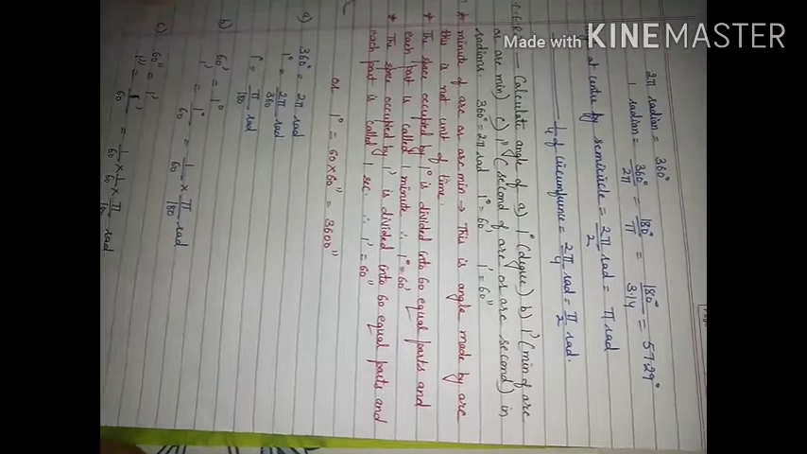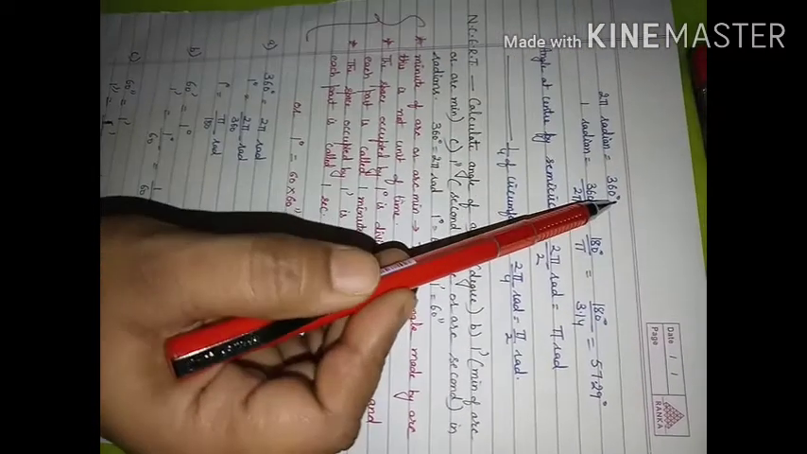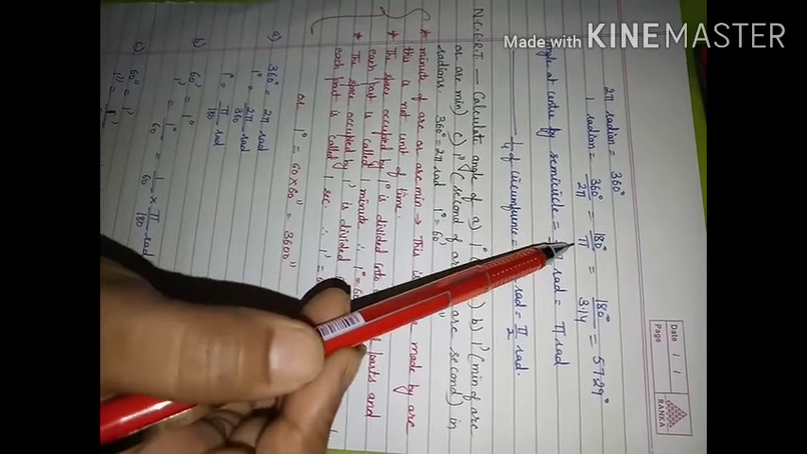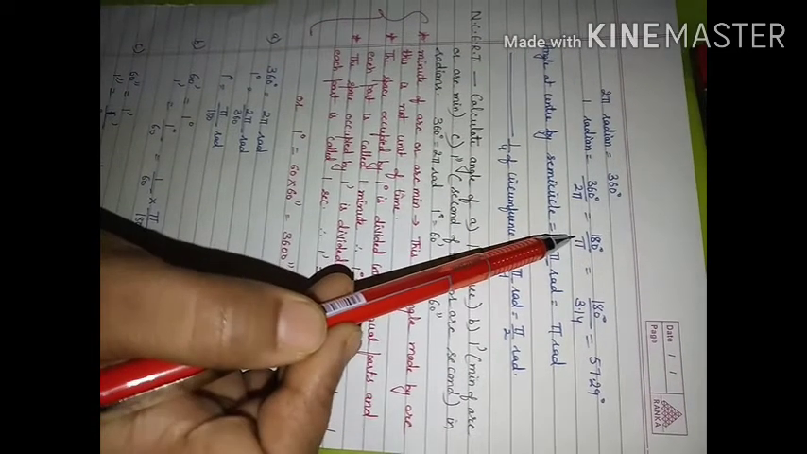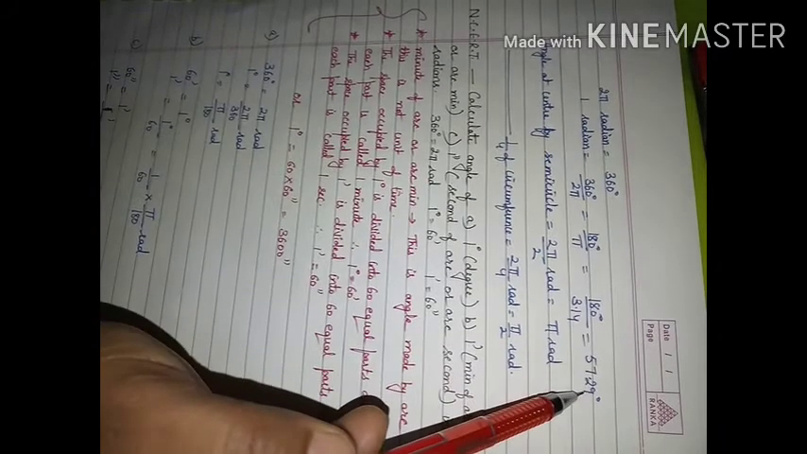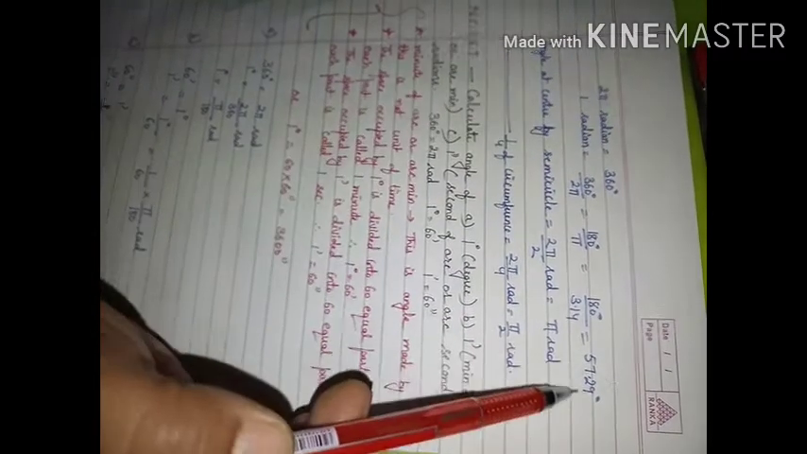If we consider another relation, 2 pi radian is equal to 360 degree. 1 radian will be equal to 180 degree upon pi. If we put in the value, then 1 radian is coming out to be near about 57.29 degree. It means the 1 radian value is less than 60 degree.